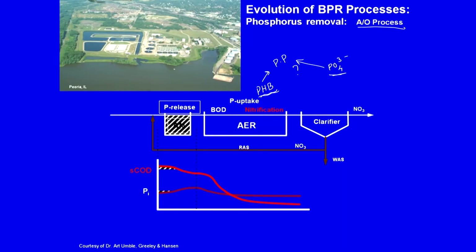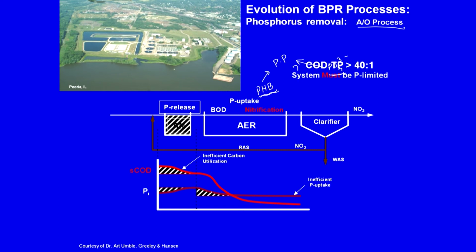Denitrifiers or such might thrive, let us see. Right, let us see what else we have. So, this is the COD and phosphorus removal there, right. Phosphorus increase and then decrease, inefficient carbon utilization, inefficient phosphorus uptake, let us see. COD to total phosphorus must be greater than 40:1, system must be phosphorus limited. Effluent total phosphorus is around 1, let us see.